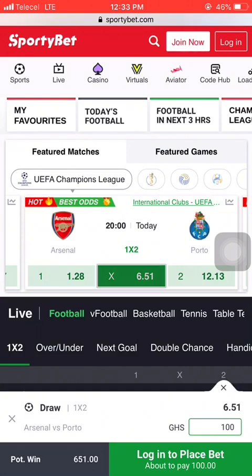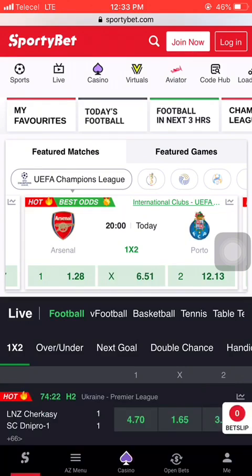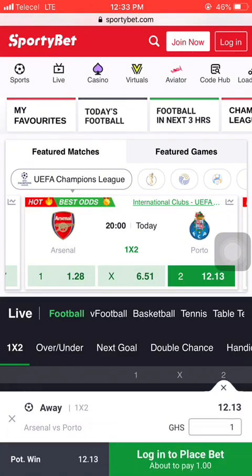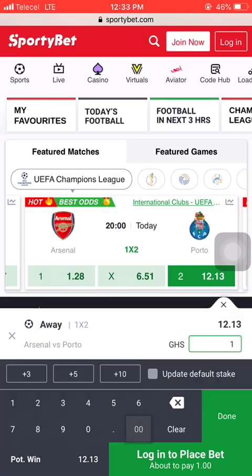So let's deselect this draw and select 2. So 2 means a win for the away team. Let's also stake it 100 cedis. And when you multiply 100 cedis by 12.13, you will get 1,213.